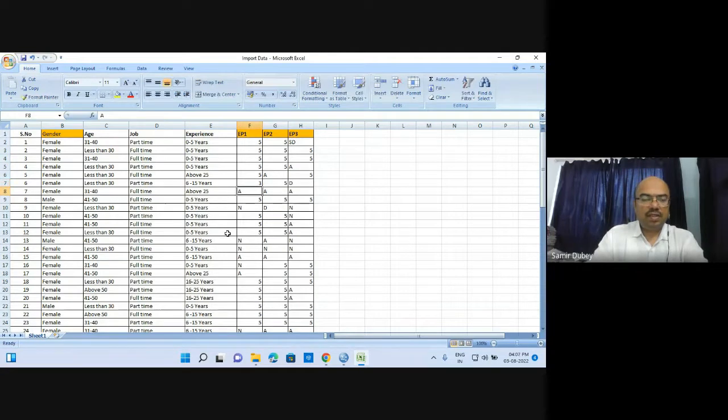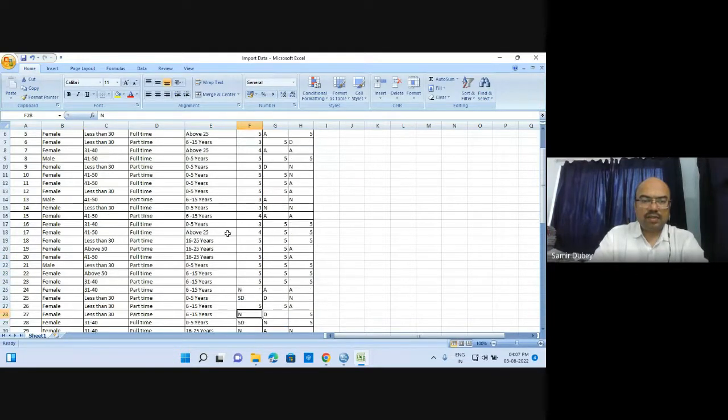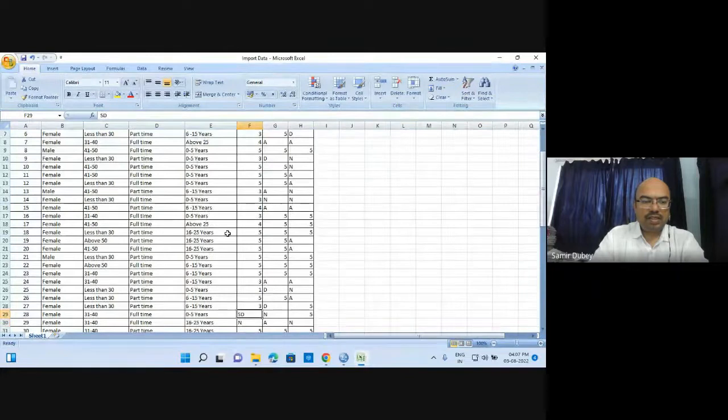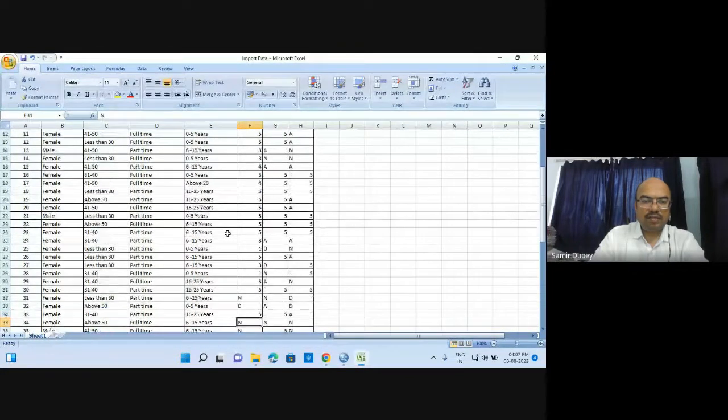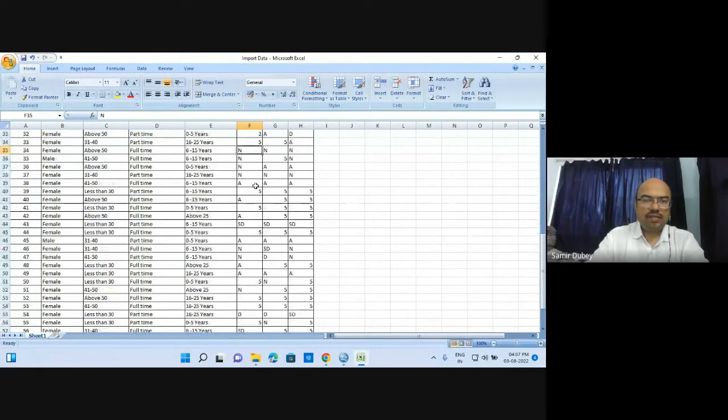Let it be 3. Then agree will be like 4. Then 3. Here it will be neutral, so it will be 3. Then 4. Then 3. Then 4. Just a second. Here it will be neutral, so 3. Strongly disagree will be 1. Neutral will once again be 3. Strongly disagree will be 1. Neutral 3. This is neutral 3. Disagree will be 2. Just a second. 3 neutral.